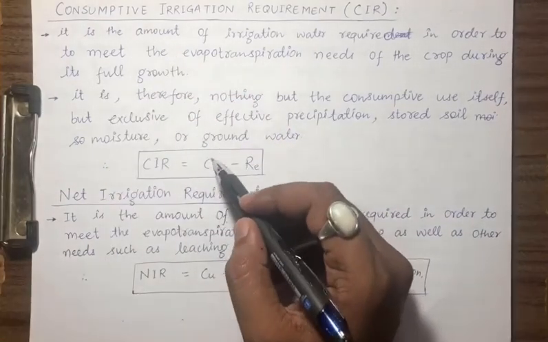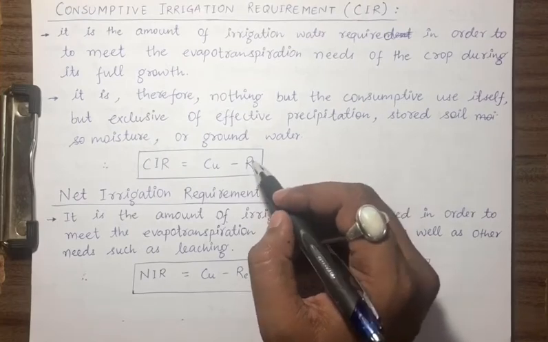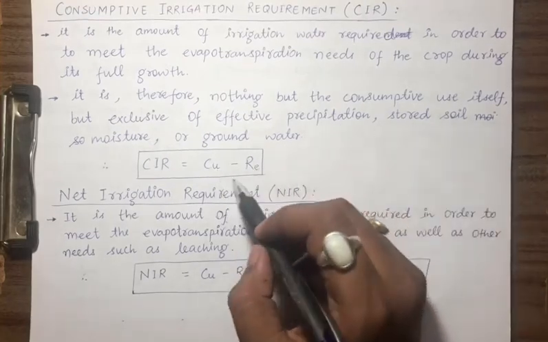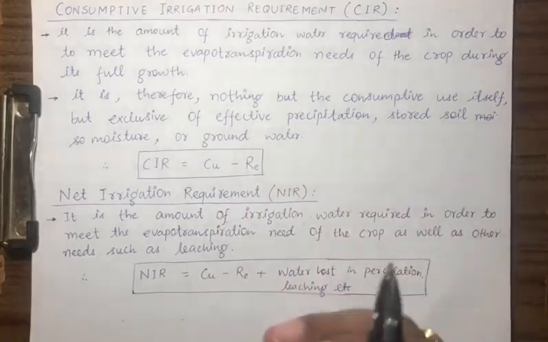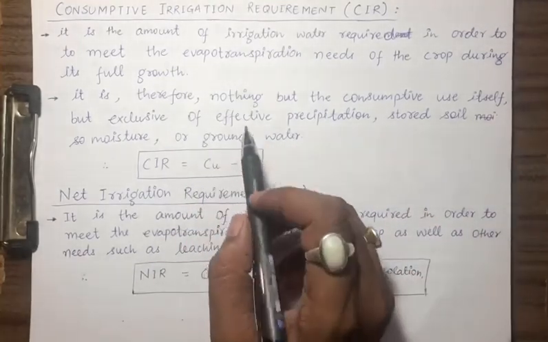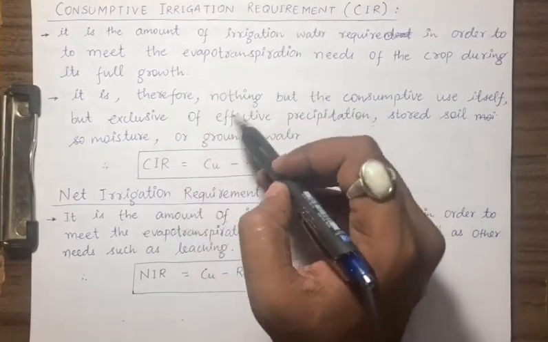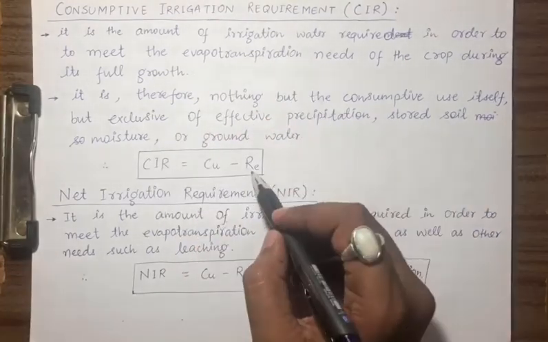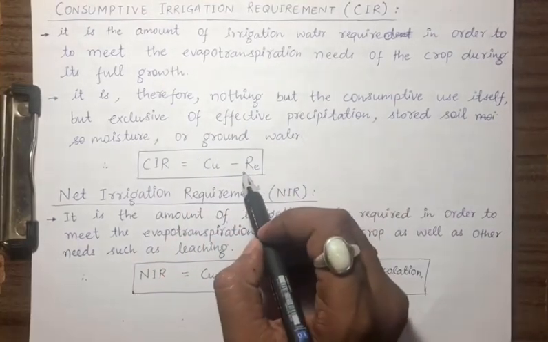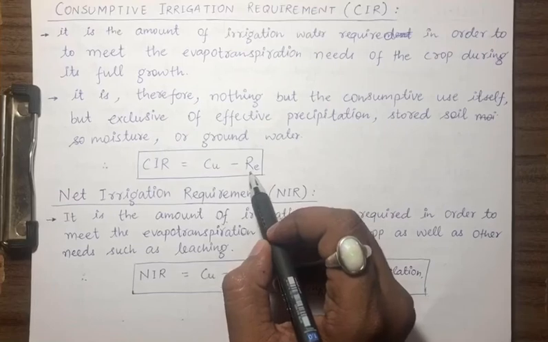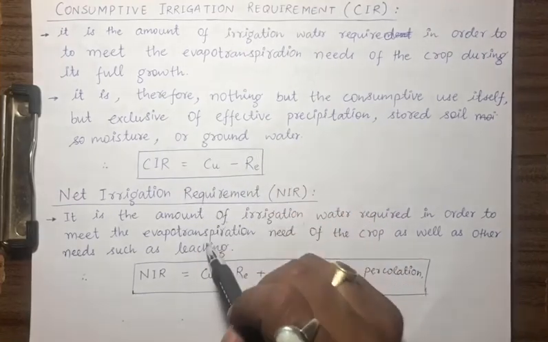CU is consumptive use, but we have to reduce the effective rainfall, precipitation, stored soil moisture, whatever moisture is coming apart from the rainfall, in the evapotranspiration need, and we will term it CIR. So here we are neglecting stored soil moisture or groundwater. We are only considering RE, the effective rainfall, because those will be very small compared to this.